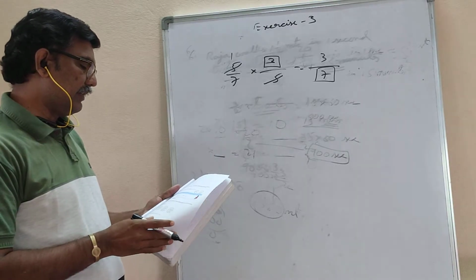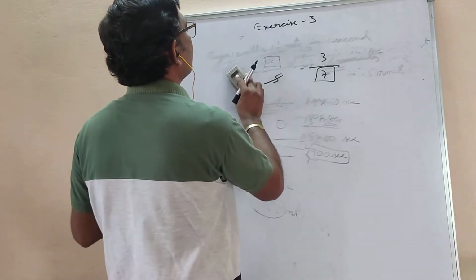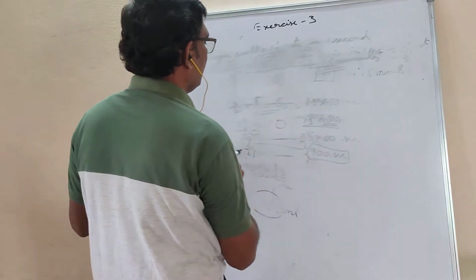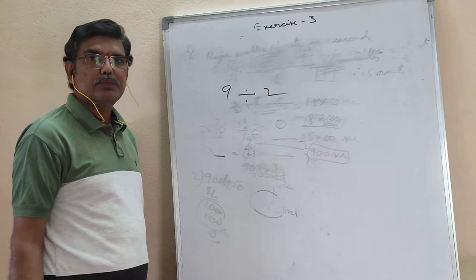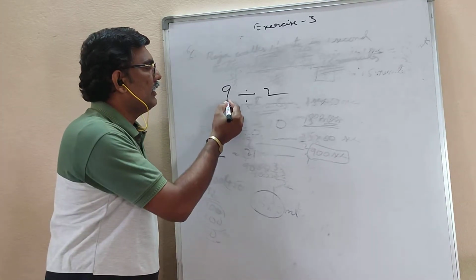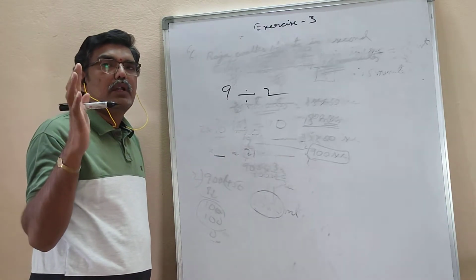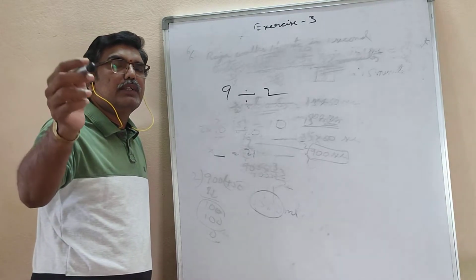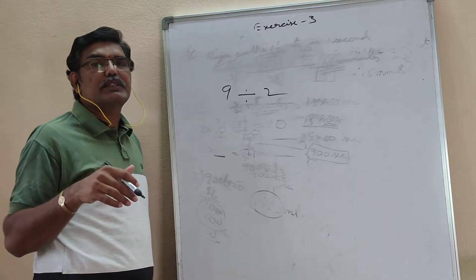Okay. Next we will see how to do divisions. Divisions are very important. So what is division? Say 9 divided by 2. It is division. 9 divided by 2 means your father gave 9 rupees to you, and you and your sibling, the two of you, have to share these 9 rupees.